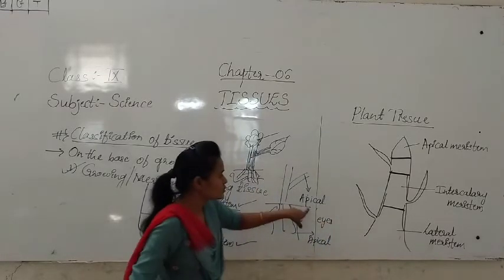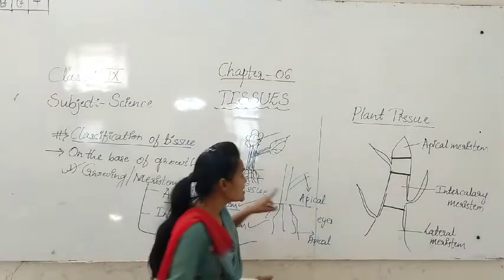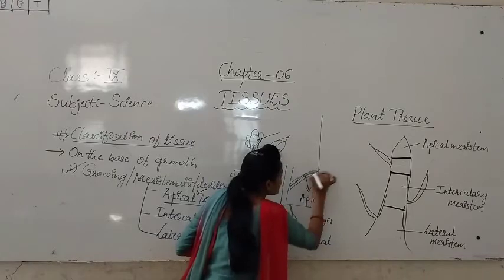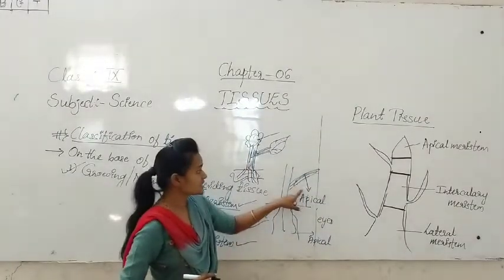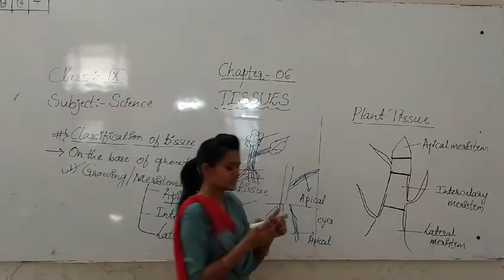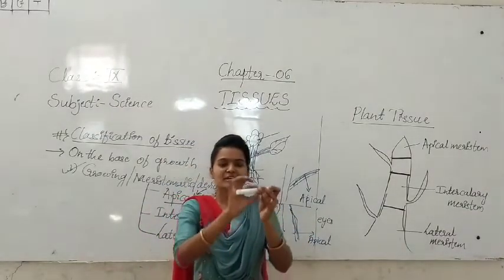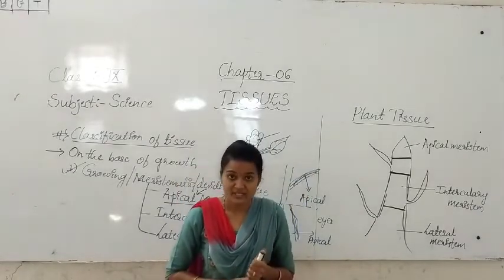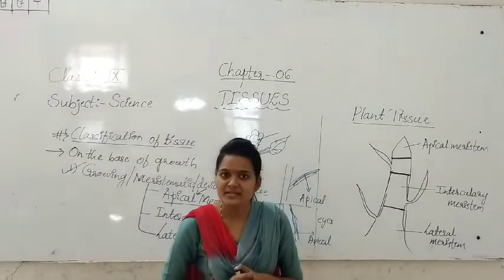Then what is the function of the apical meristem? It increases the length of the stem and root. If it is the stem, it increases the length of the stem. That is the function of the apical meristem.